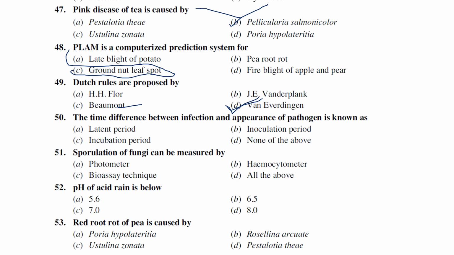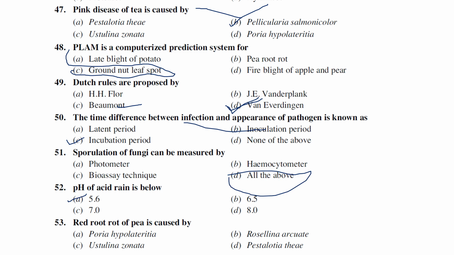The time difference between infection and appearance of pathogen is known as latent period, incubation period, inoculation period, and none of the above. The time difference between infection and appearance of symptoms is known as incubation. Sporulation of fungi can be measured by photometer, hemocytometer, bioassay technique, all the above. Generally, all the above.